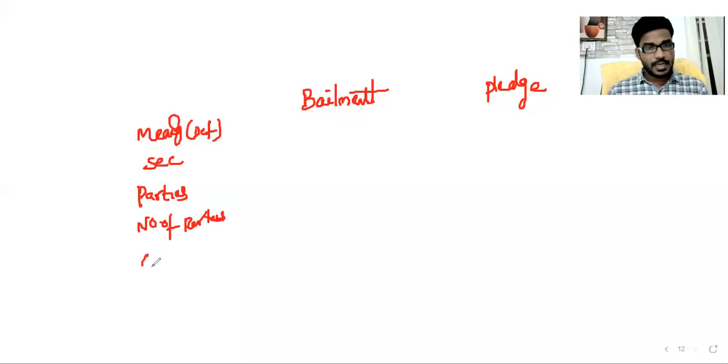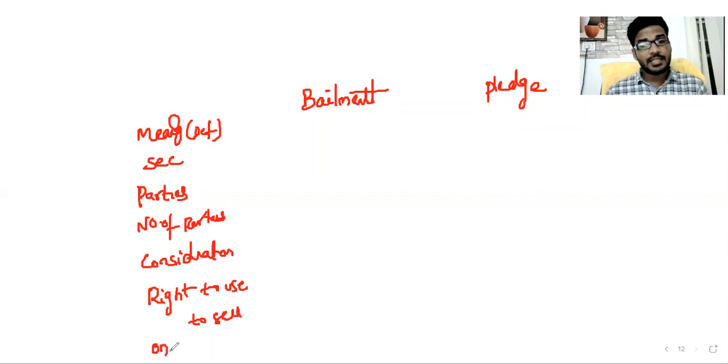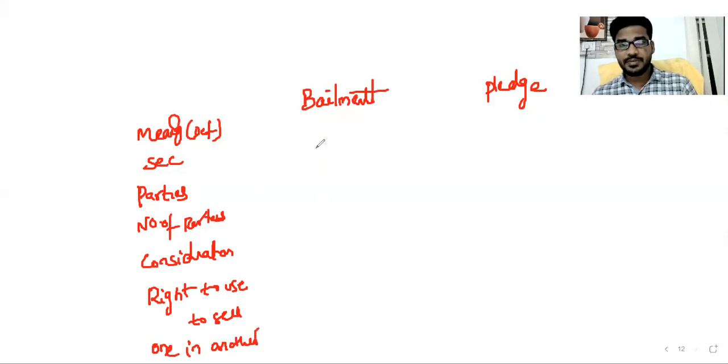Also consideration, right to use the goods, and right to sell. One in another. These are the differentiations between them.